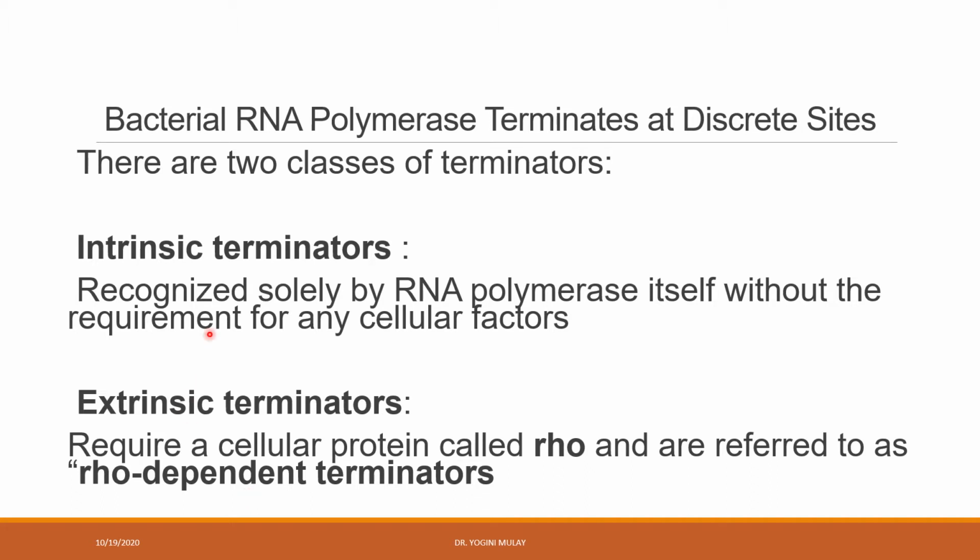Okay, so in case of intrinsic termination, the RNA polymerase recognizes the sequence and that sequence is known as the intrinsic terminator. Whereas in the Rho dependent termination process, whatever the sequence there is, we call it a terminator sequence, and that terminator sequence is not strong enough to cause the termination of transcription, and therefore this termination process requires help of some external factor, and that we call a Rho factor.